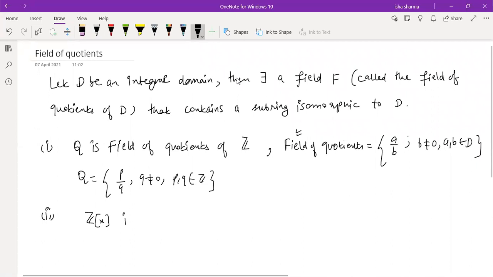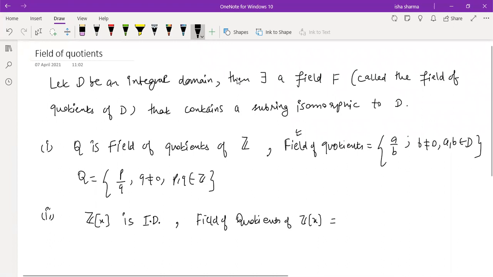Okay, so say Z[x] is your ring. Z[x] we know is an integral domain, the set of polynomials over integers. So using this also we can construct a field of quotients of Z[x]. For every integral domain you can construct a field of quotients. This is what the theorem is telling you.